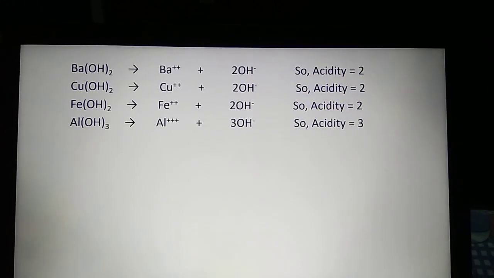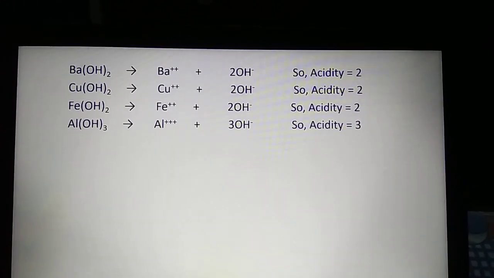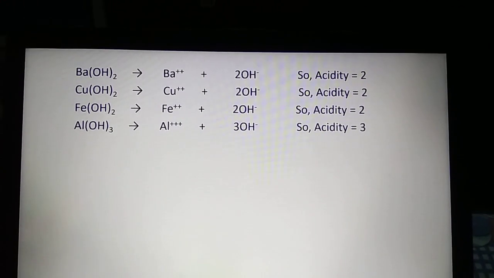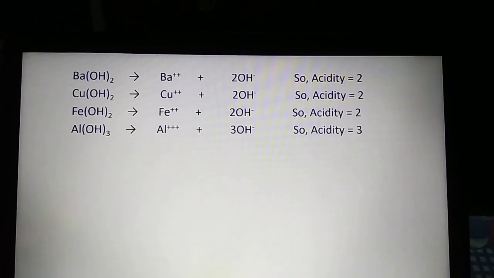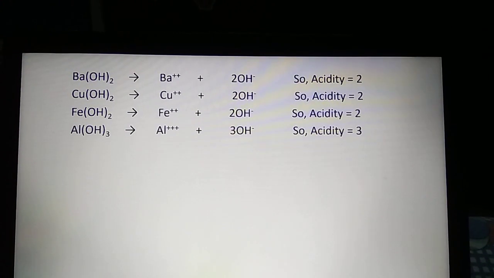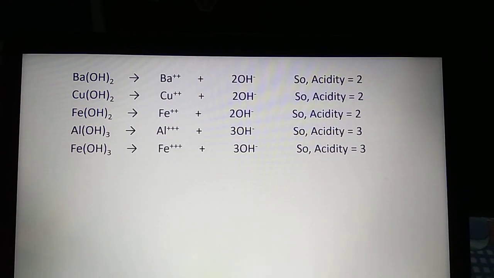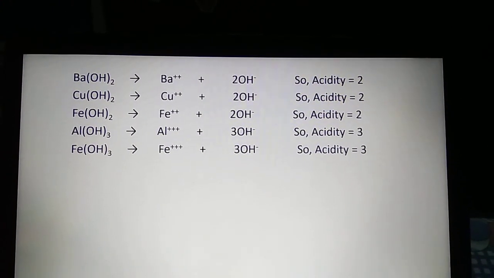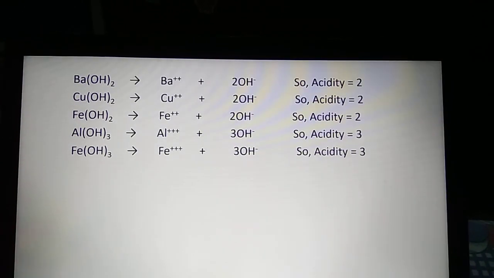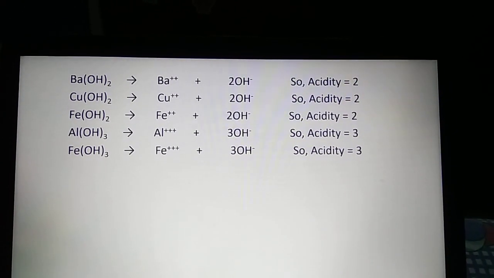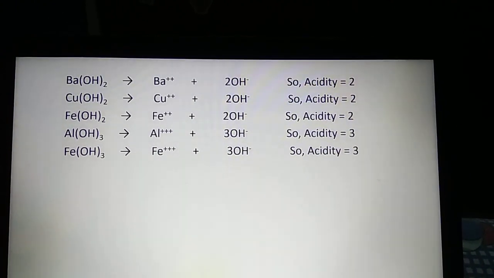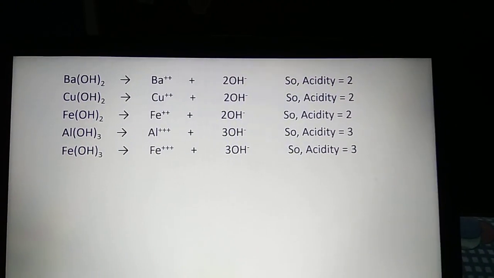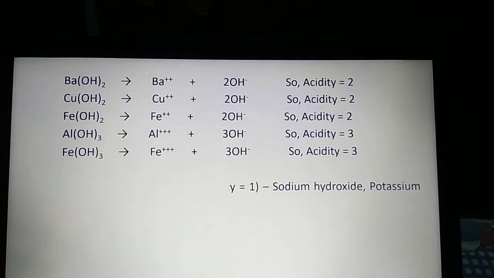Aluminium hydroxide. When one molecule of aluminium hydroxide dissociates in water, it produces 3 hydroxide ions, so its acidity is 3. Ferric hydroxide or iron hydroxide also produces 3 hydroxide ions in presence of water, so its acidity is 3. Now based on the acidity value, bases or alkalis are classified.